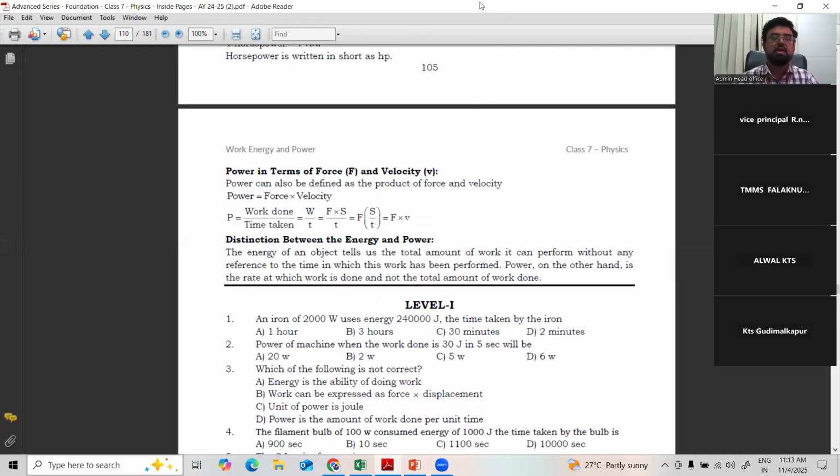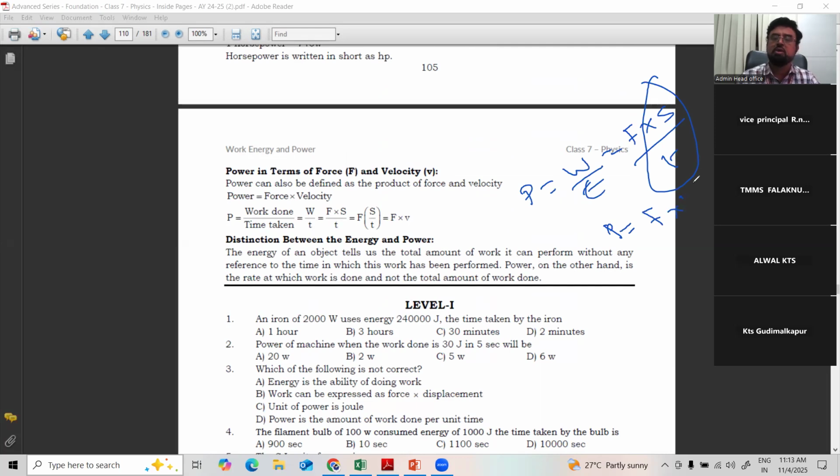You can see here clearly the last part of the chapter, power in terms of force. We know power is equal to work by time. What is work? Work is nothing but force into displacement. But displacement by time is nothing but velocity. So you can write power is equal to force into velocity also, as per requirement. Distance by time is nothing but velocity, speed or velocity. Force is measured in Newton, velocity is meter per second, so Newton meter per second is the unit here.